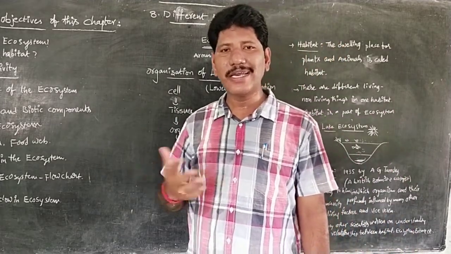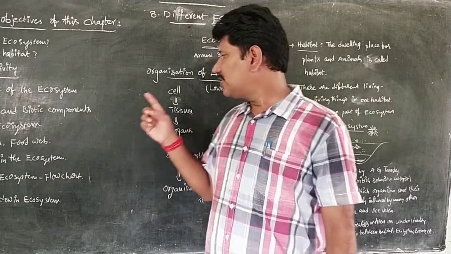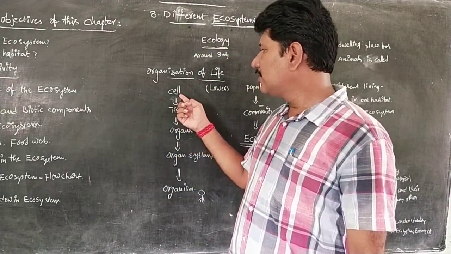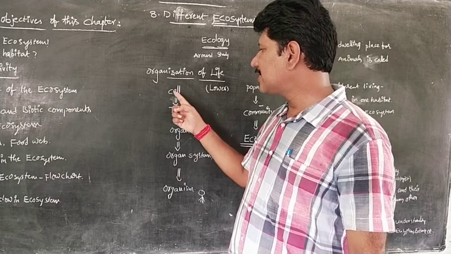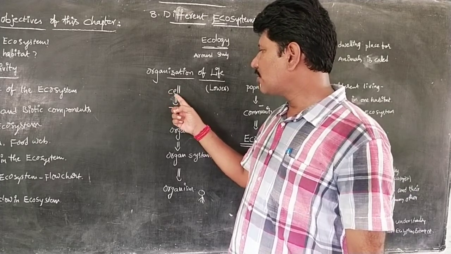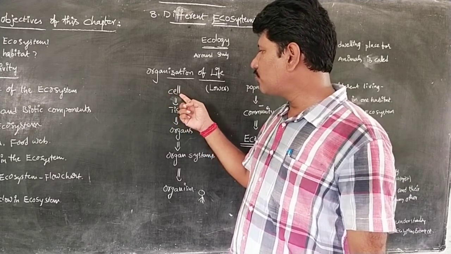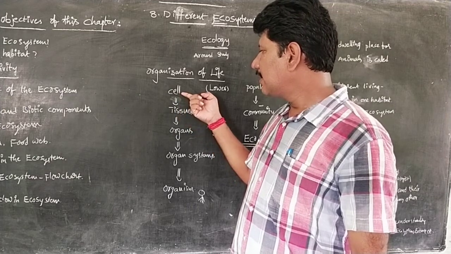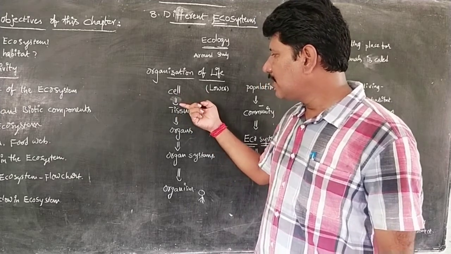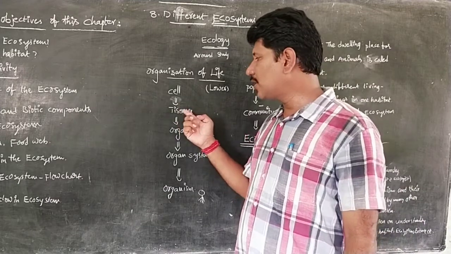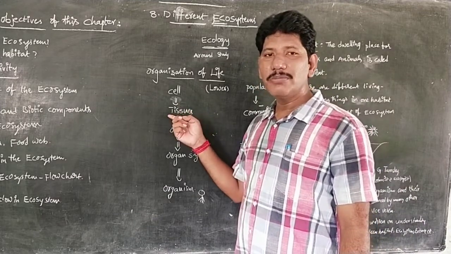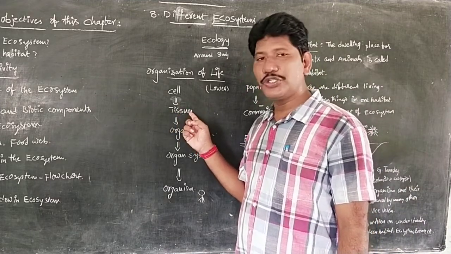Already we learned in the second chapter. The zygote cell is the fusion of male and female gametes like sperm cell and ovum cell. It results in the formation of a zygote. The fertilized ovum that we call a zygote cell multiplies by cell division, and it forms a number of cells, a group of cells having a similar structure and similar function that we call tissues.